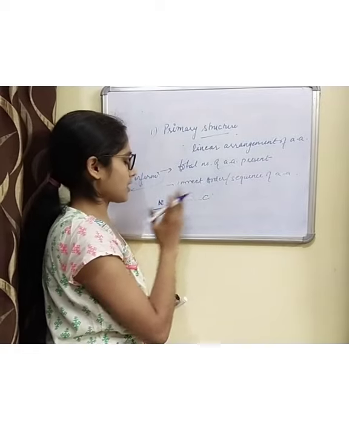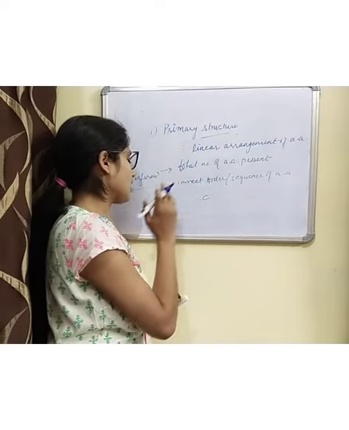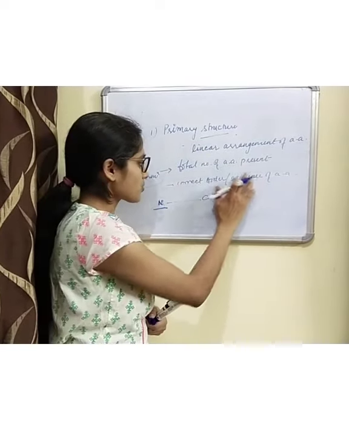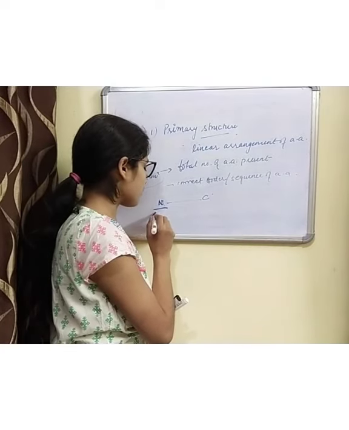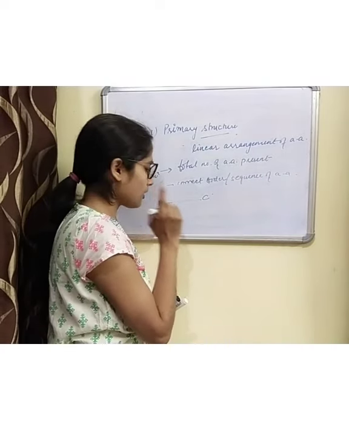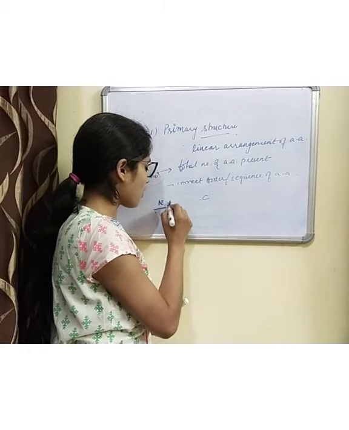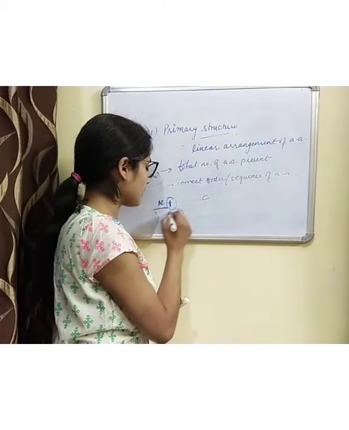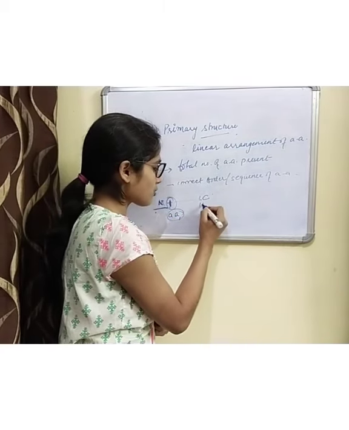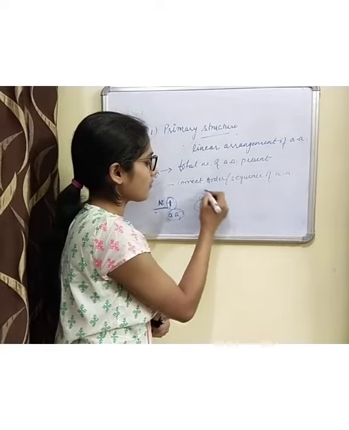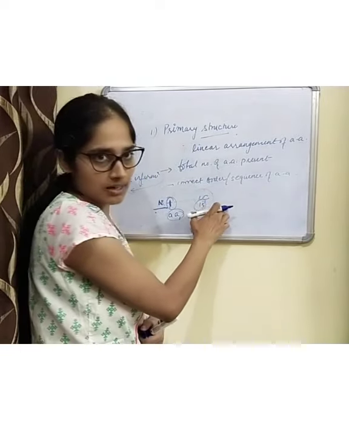N-terminus is the beginning and C-terminus is the end. So the first amino acid is always at the N-terminus, and suppose it has 15 amino acids, the 15th amino acid residue will have the free carboxyl group and behave as the C-terminus end.